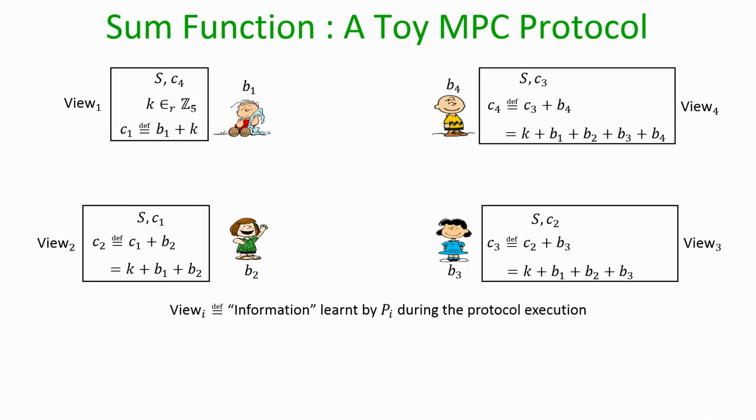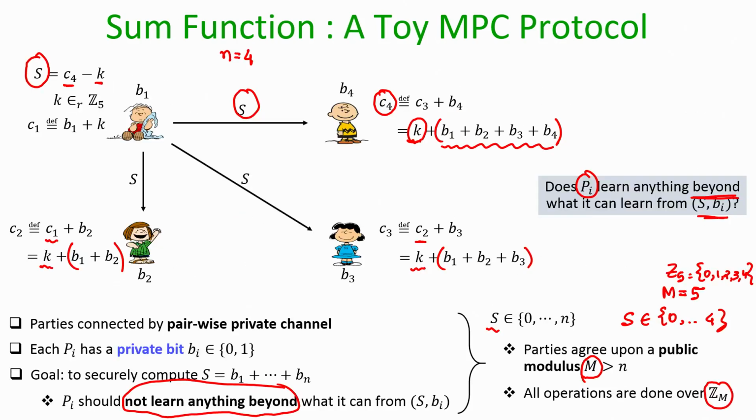Let us make Pi computationally unbounded. Even if the first party is computationally unbounded, does it learn anything about the inputs B2, B3, B4 beyond what it can learn from the sum and its own input value B1? That is what we want to argue.